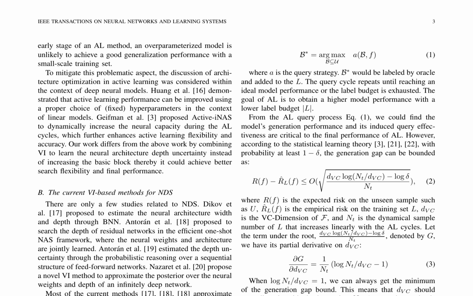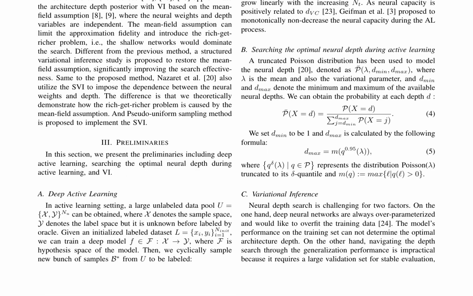Current VI-based methods approximate the architecture depth posterior with VI based on the meanfield assumption, resulting in the rich get-tricker problem. This study proposes a structured variational inference to restore the meanfield assumption, significantly enhancing search effectiveness. The authors theoretically demonstrate how the rich get-tricker problem arises from the meanfield assumption and suggest a pseudo-uniform sampling method to implement the SVI. The paper begins with an introduction to deep active learning, where a large unlabeled data pool